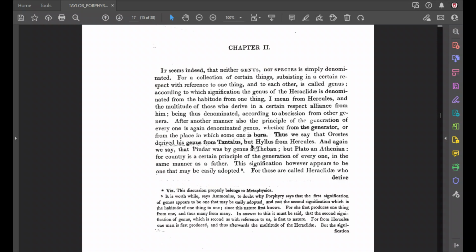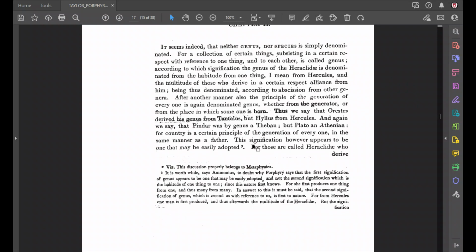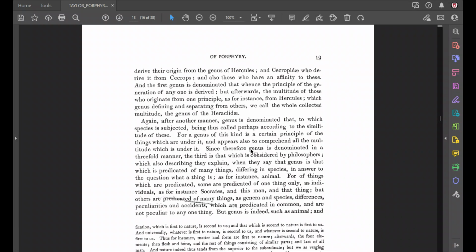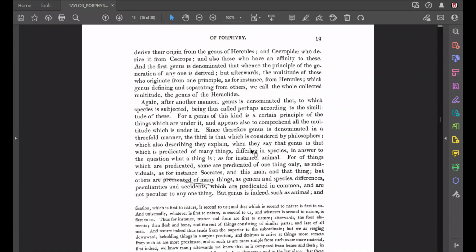For those are called Heraclidae, who derive their origin from the genus of Hercules. And Cecropidae are those who derive their origin from the genus of Cecrops. These are ancient Greek characters. And also those who have an affinity to these.